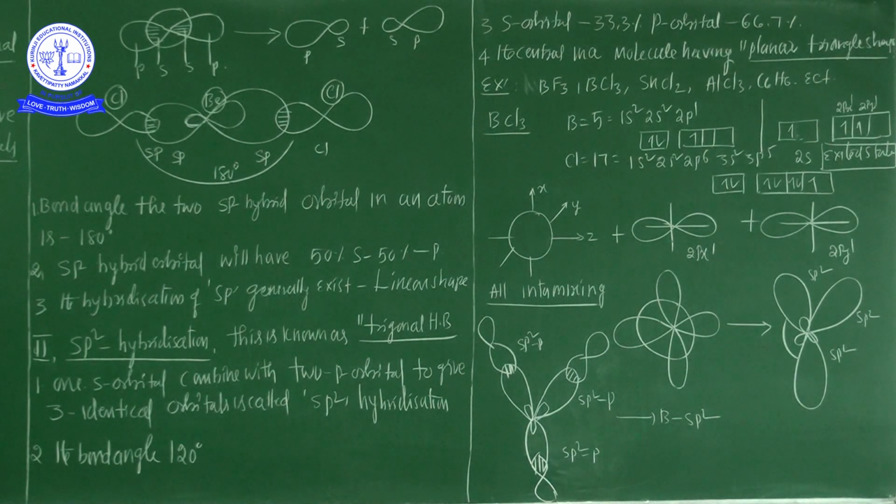After that, in chlorine, px and py already have pairs, and pz has an unpaired electron.